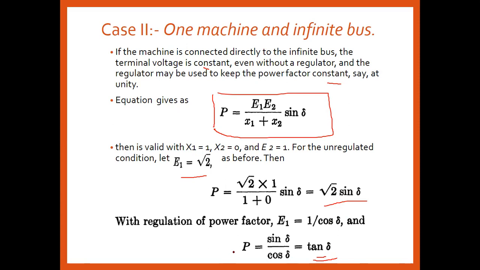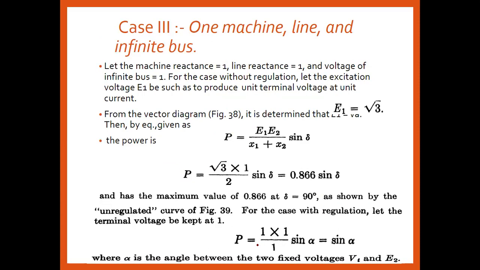That power, the maximum power we are getting, requires theta to be greater than 90 degrees. Now consider the third case, where one machine is connected to the infinite bus. In that machine, the machine reactance and the line reactance should be equal to 1, and the voltage of the infinite bus is equal to 1.